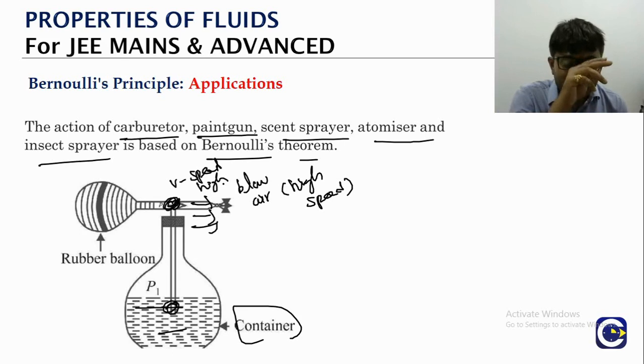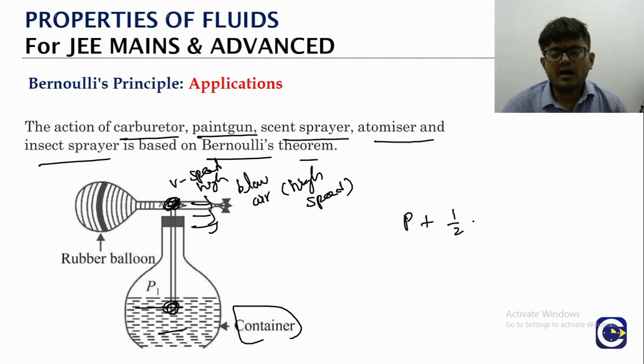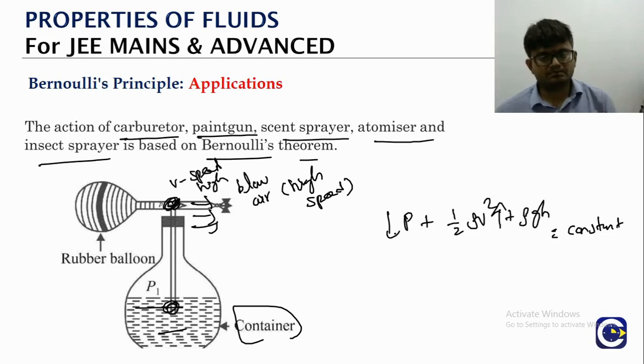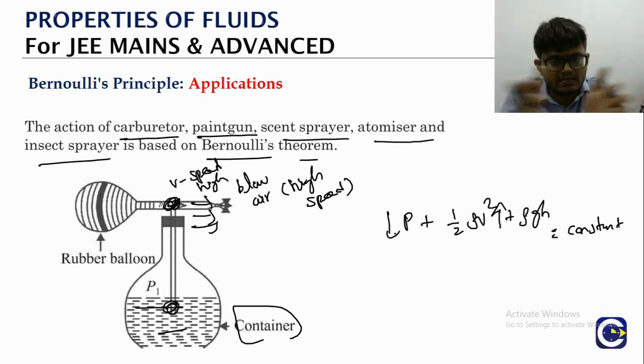Whenever the speed is high, look at the Bernoulli's theorem concept. What is it? P plus half rho v square plus rho g h. This entire term must be constant. Wherever the speed is high, because we are blowing the air fast, at that location the pressure will be reduced, because the total sum value should remain constant.